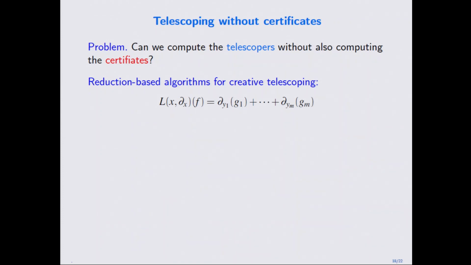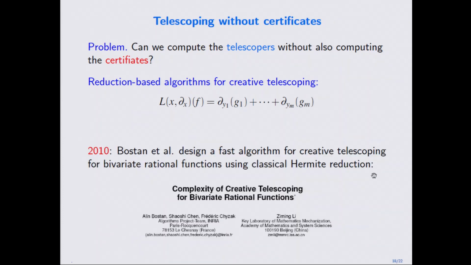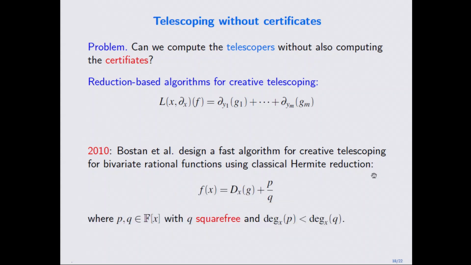Many works have been done since 2010. This is my first paper. We solved this kind of problem for rational functions using the classical method called Hermite reduction. What is Hermite reduction? It is very simple. You have a rational function, and Hermite reduction decomposes it into 2 parts. One part is already the derivative of another rational function, and the other is a proper rational function with square-free denominator.